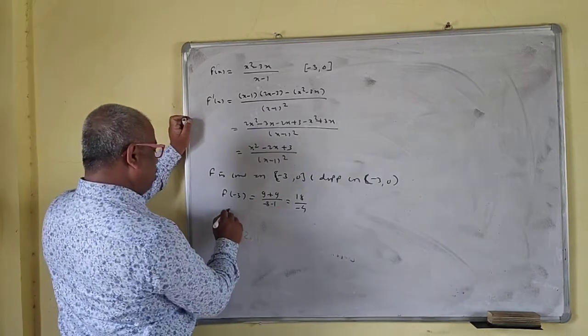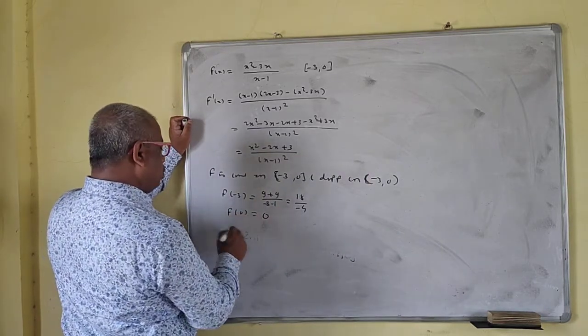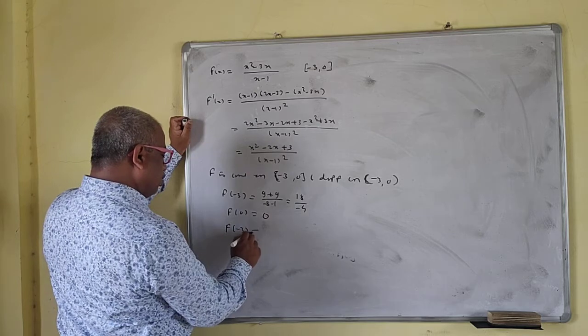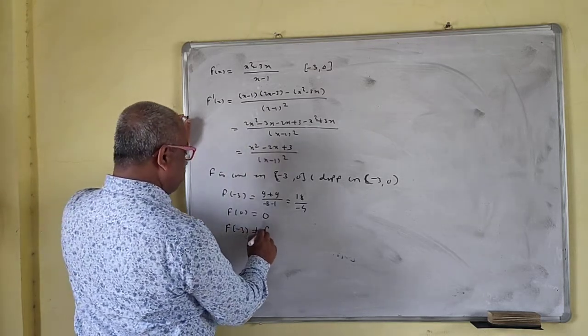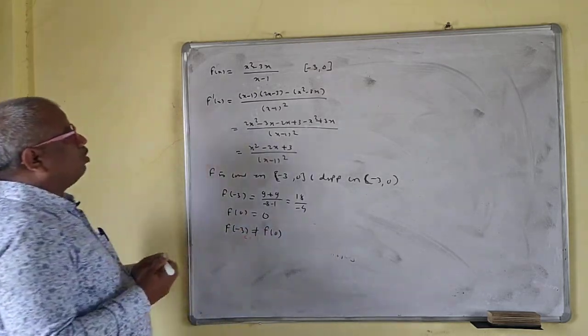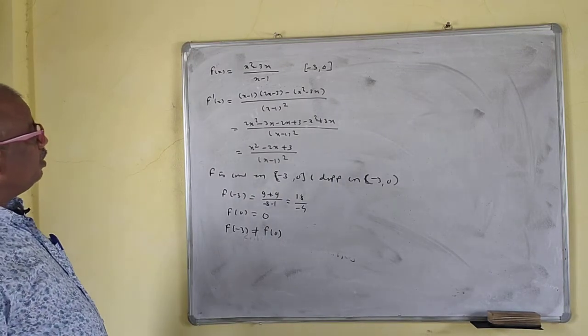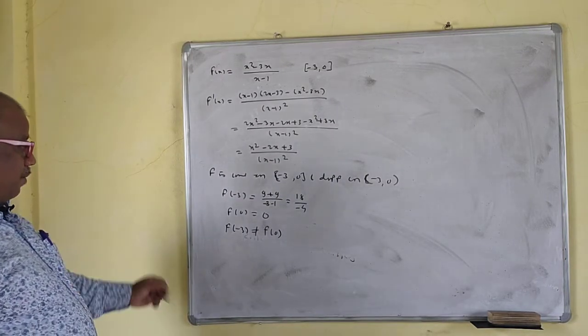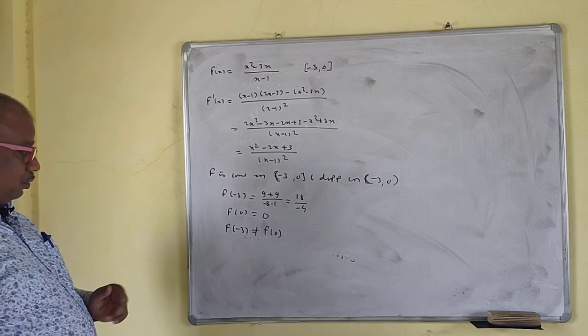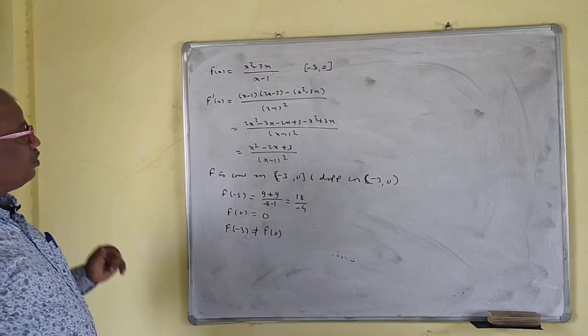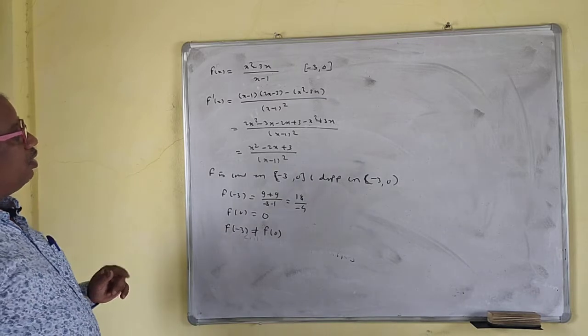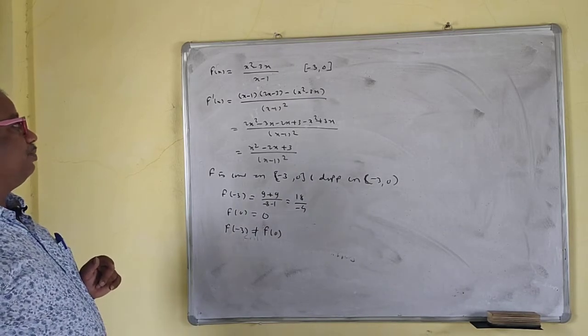Don't find this. f of 0 is equal to 0. So f of minus 3 is not equal to f of 0. So that means c does not exist. Rolle's theorem is not applicable here.